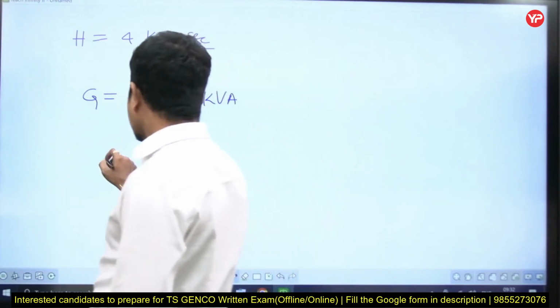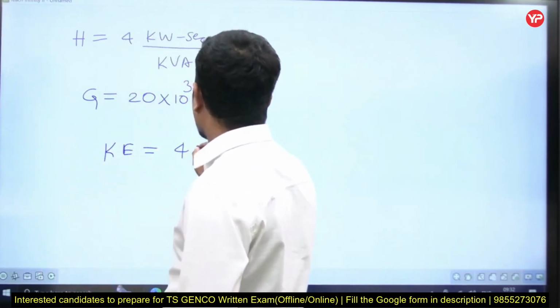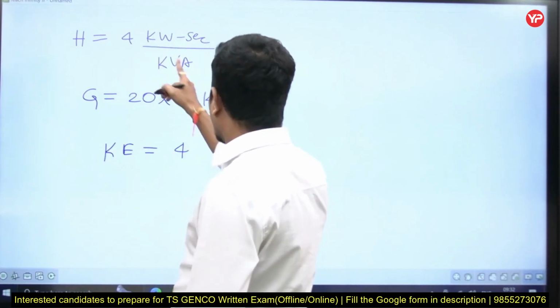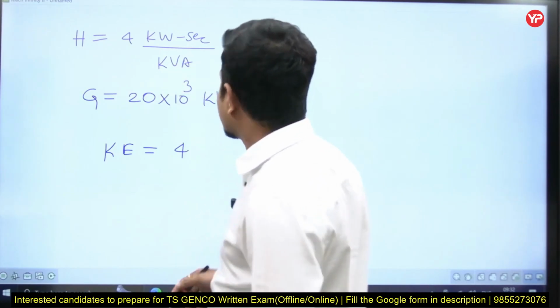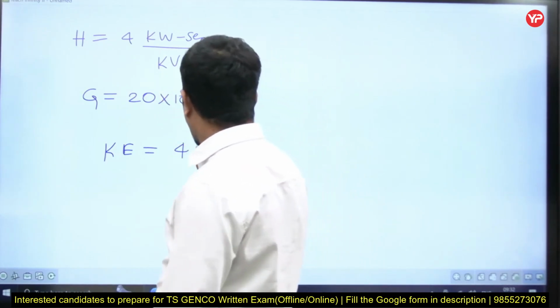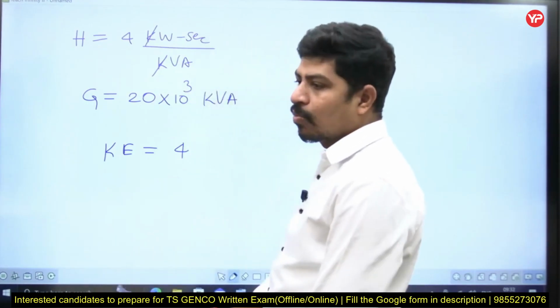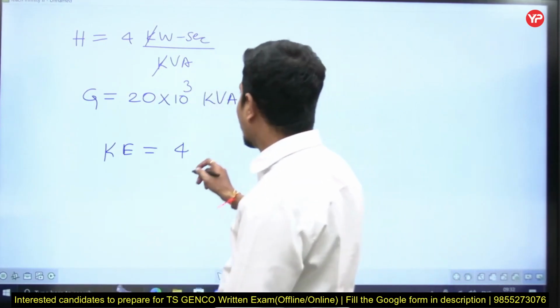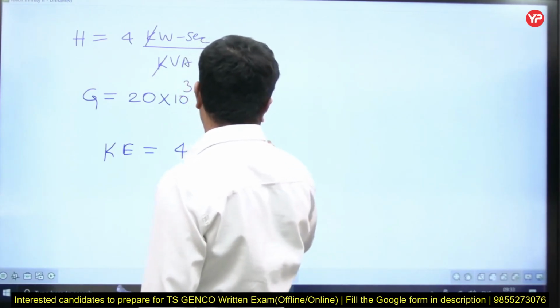Now kinetic energy is equal to H into G. 4 is in kilowatt second per kVA. Simply I can write it as kilowatt; this k will get cancelled. So 4 is watt second per VA, and this is into 20 MVA.